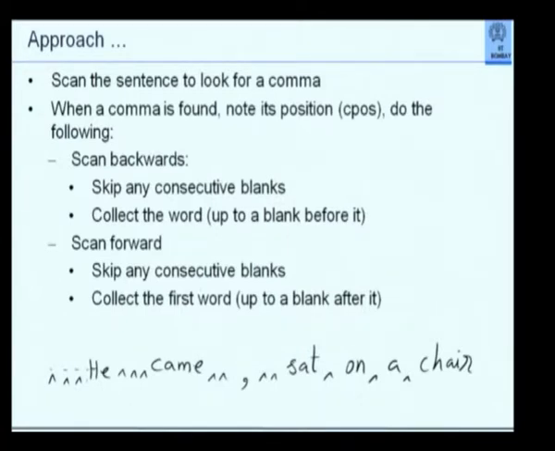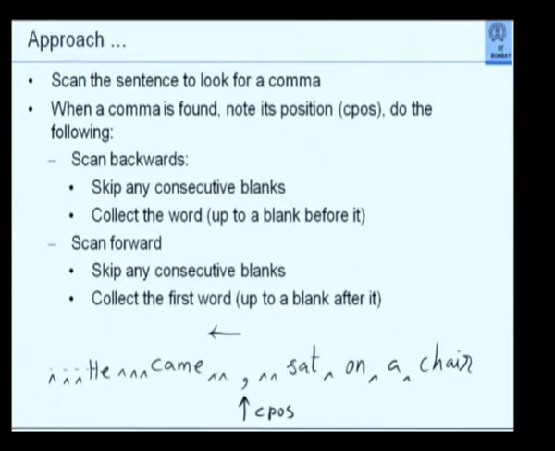We have said, first we look for a comma. So where will we get this comma? We'll get it here. So this is going to be my position of the comma, which I will call C pos. I have to concatenate came and sat. These are the 2 words on either side of the comma. How will I look for the word came? I start looking backwards from this point. First, I will have to skip all the blanks. There are 2 blanks here. There may be 0 blanks. I do not know. But whatever blanks are there, I must skip.